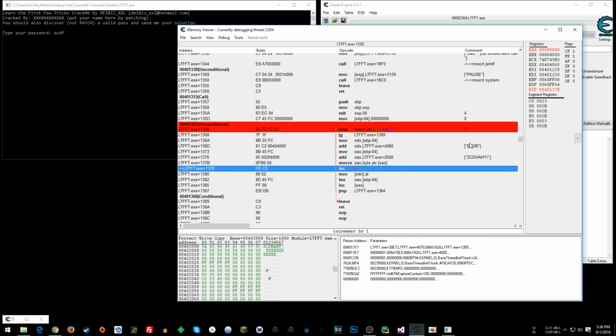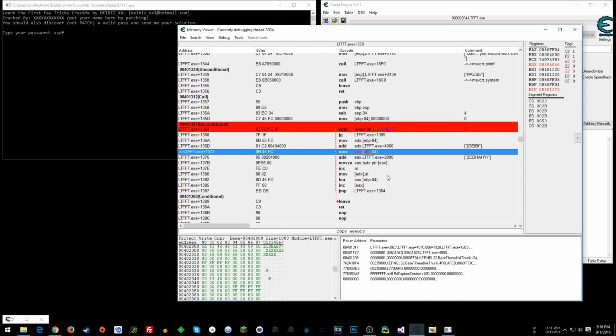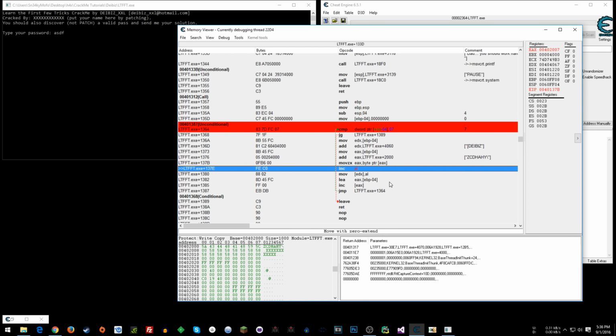Z plus 1 is an open bracket. C plus 1 is D. D plus 1 is E. H plus 1 is I, and so on and so forth. That's how it's building the password off of this. The confusing part is when you increment Z, it is not obvious that Z plus 1 is an open bracket. So that was a pretty clever way, if that was intentional, of throwing you off. It threw me off initially. But I went through every one of these instructions to see how it was being built.